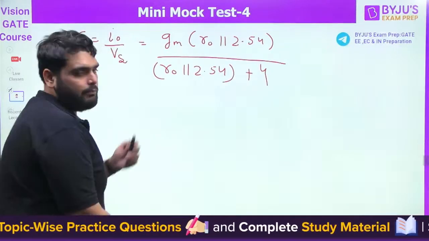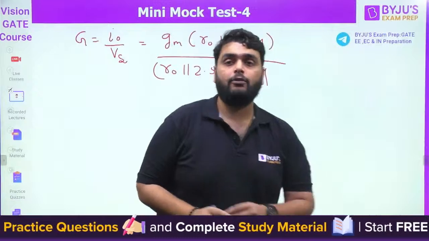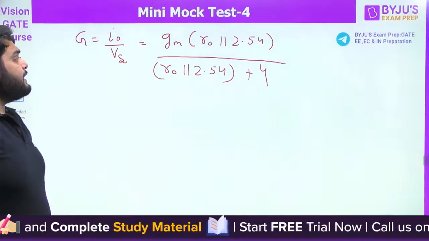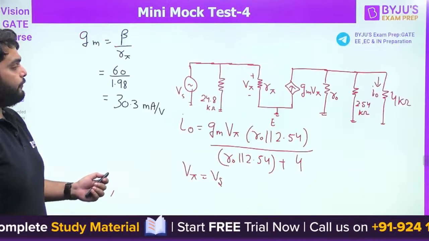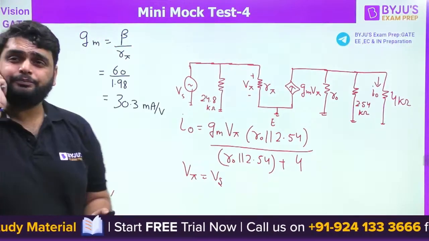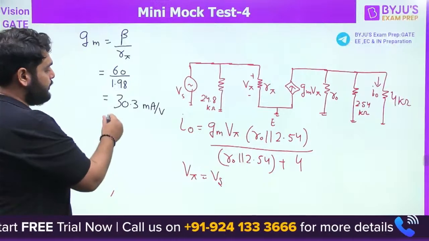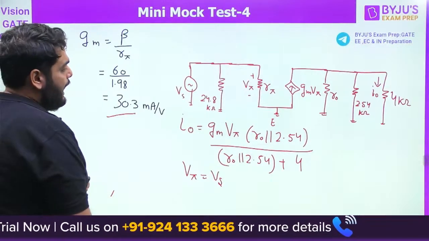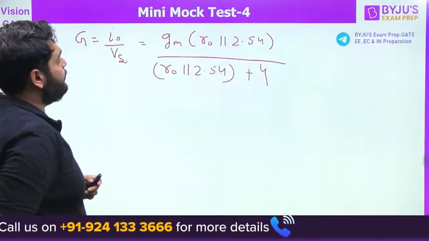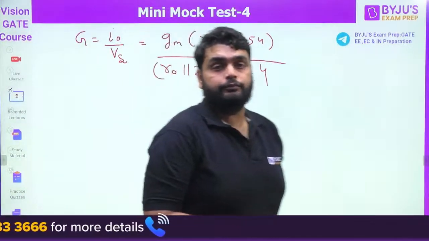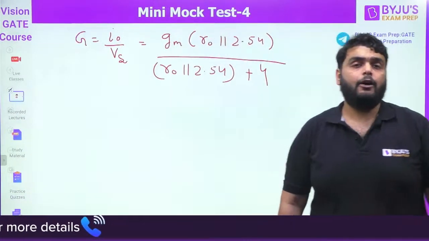This is the answer. Got it? I'm not putting the values here; you can put the values. This is 30.3, and R0 is already 64.1 that we have. Put all the values and you can find out the answer. Any doubt here?